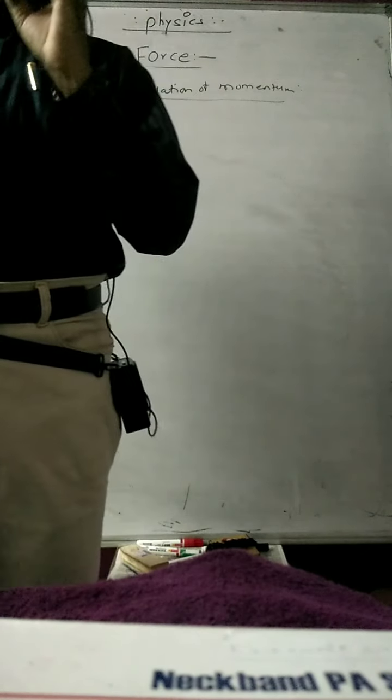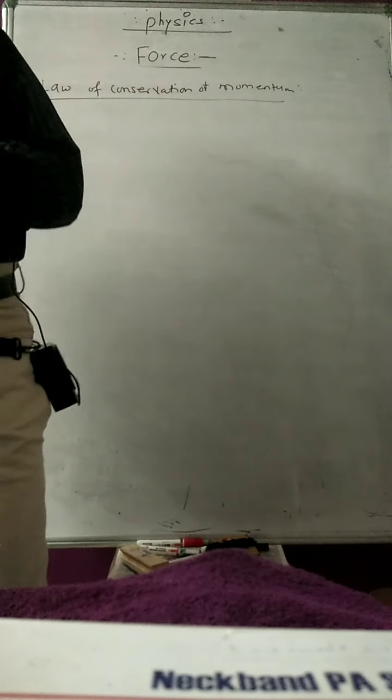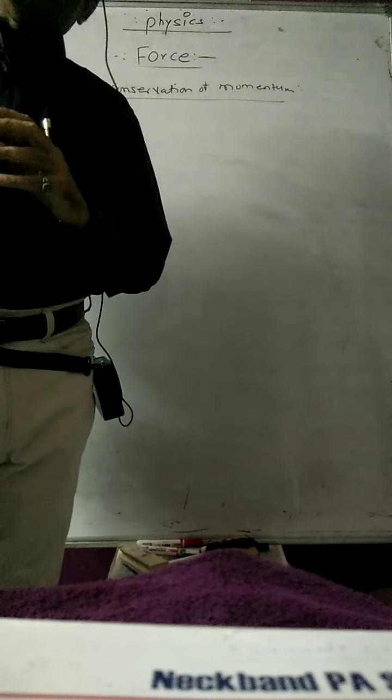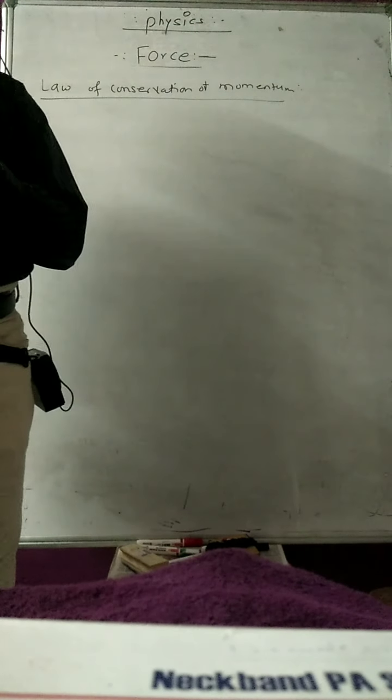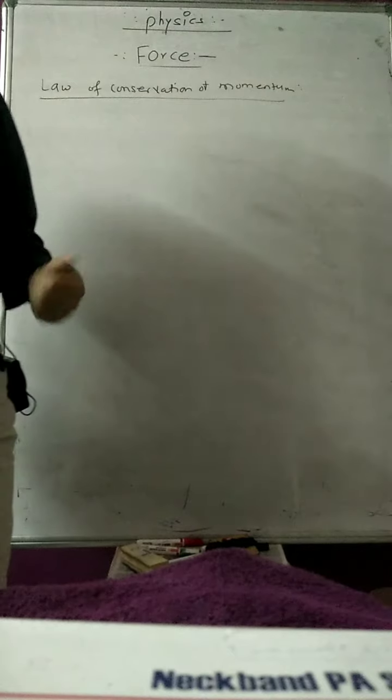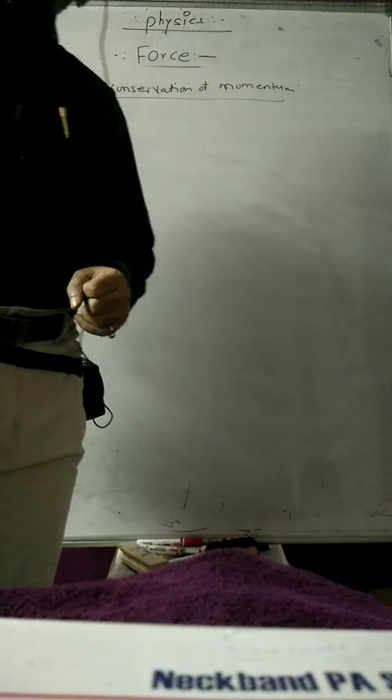It states that to every action there is an equal and opposite reaction. Or we can say that if you give a force on the earth, then the earth will also apply a force on your leg. Therefore you are able to walk on the earth's surface. That is Newton's third law of motion.